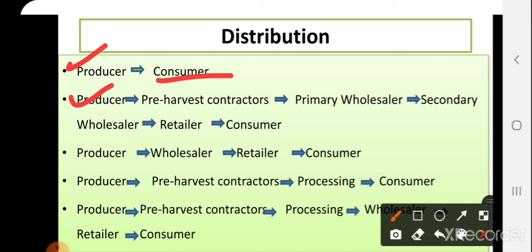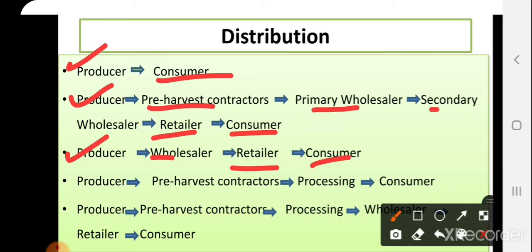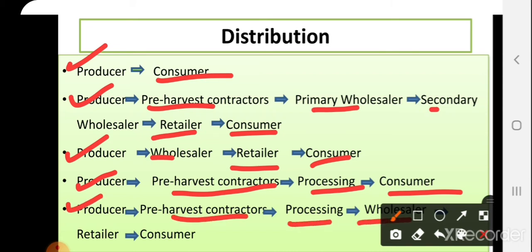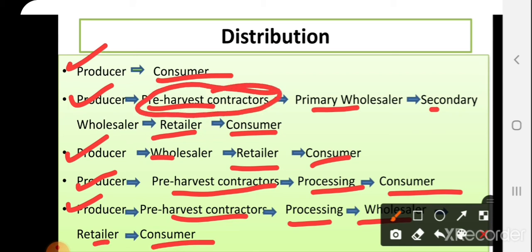Then producer, pre-harvest contractor, primary wholesaler, secondary wholesaler, retailers, and finally consumers. Then producer, wholesaler, retailers, and consumers. Then producer, pre-harvest contractor, processor, and finally consumer. Then producer, pre-harvest contractor, processor, wholesaler, retailers, and consumers. So in the case of mangoes, a third party is involved, that is the pre-harvest contractors.